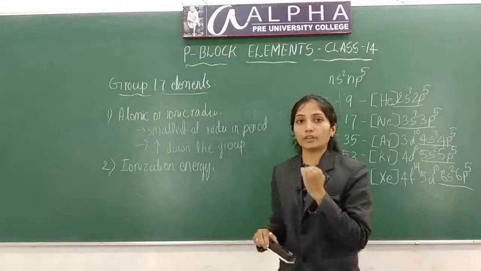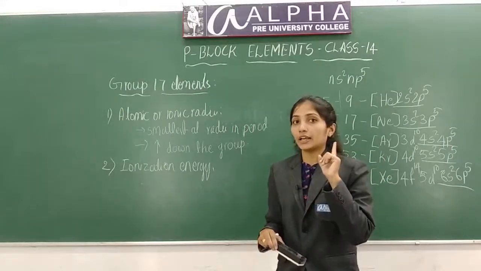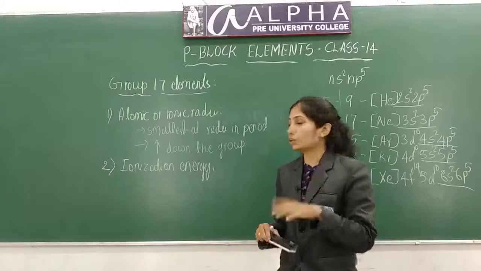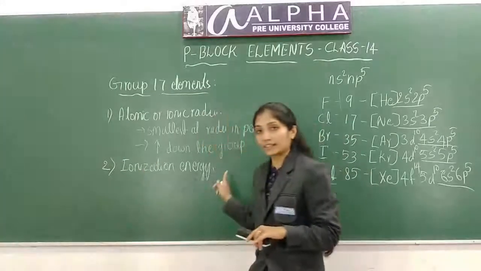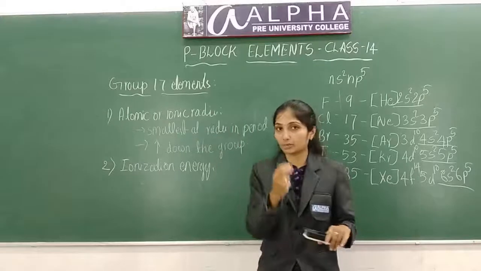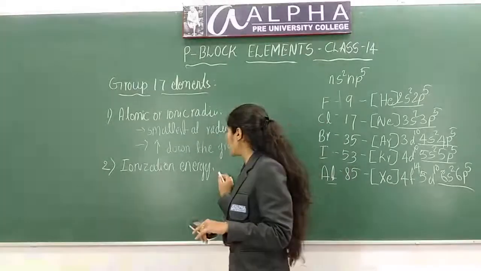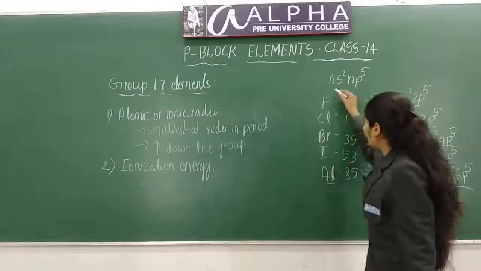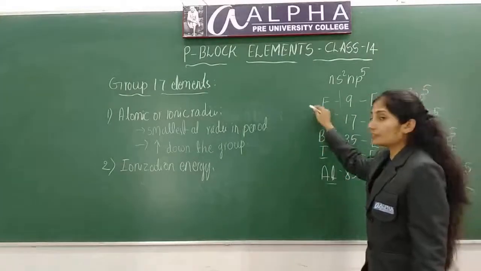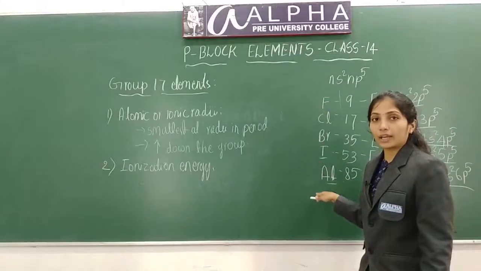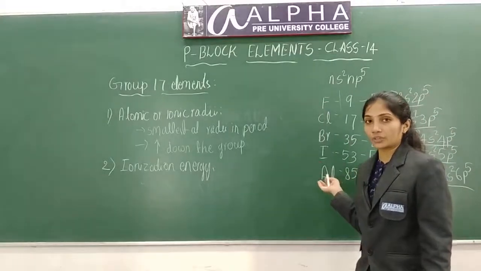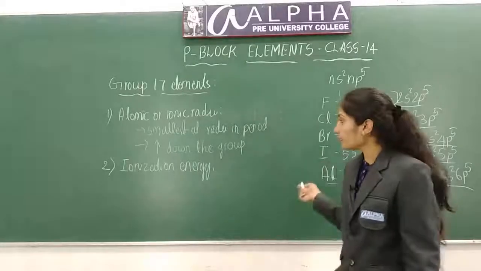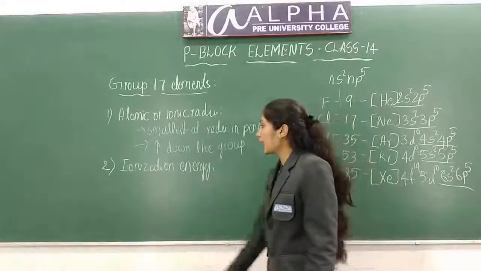Down the group, ionization energy decreases. Along the period they will be having maximum ionization energy because of the smaller size. Down the group, ionization energy decreases because the size of the atom increases, so you can easily remove the outermost electron. The distance between nucleus and outermost electron increases. Okay, this is about ionization energy.